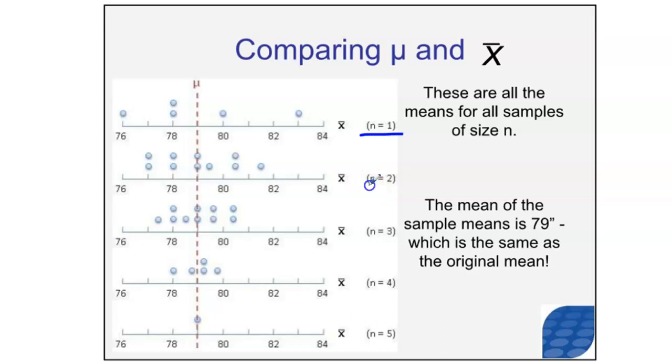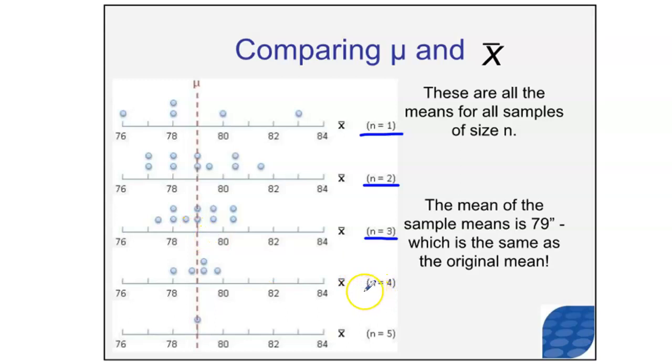This is the samples of size 2. So this is when I take 2 basketball players and I add their 2 heights together and divide by 2. Notice that all of these numbers, some of them are below and some of them are above 79, but they're kind of grouped around the mean, the population mean. If I took samples of size n equals 3, in other words, if I said, all right, I'm going to pick 3 of these basketball players and I'm going to add their heights together and divide by 3, you can see that the results, the sample means, are even closer to the population mean.